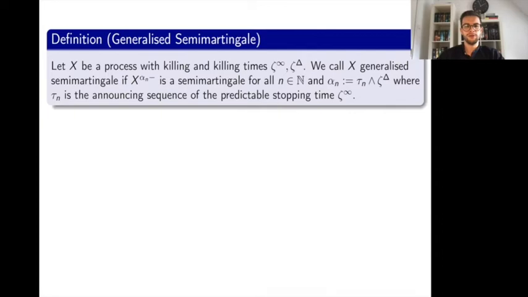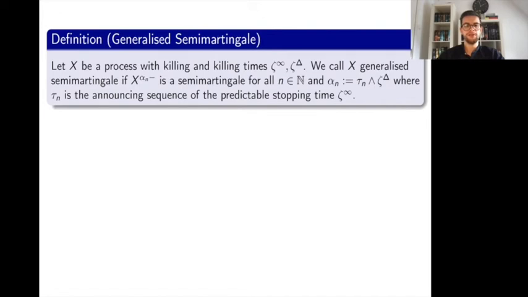We call a process X with killing and the well-known killing times ζ_∞ and ζ_Δ a generalized semi-martingale if the pre-stopped process X^{α_n-} is a semi-martingale for all n in the naturals and all stopping times α_n, where α_n is defined as the minimum of the sudden killing ζ_Δ and τ_n, where τ_n is an announcing sequence of the predictable stopping time ζ_∞.